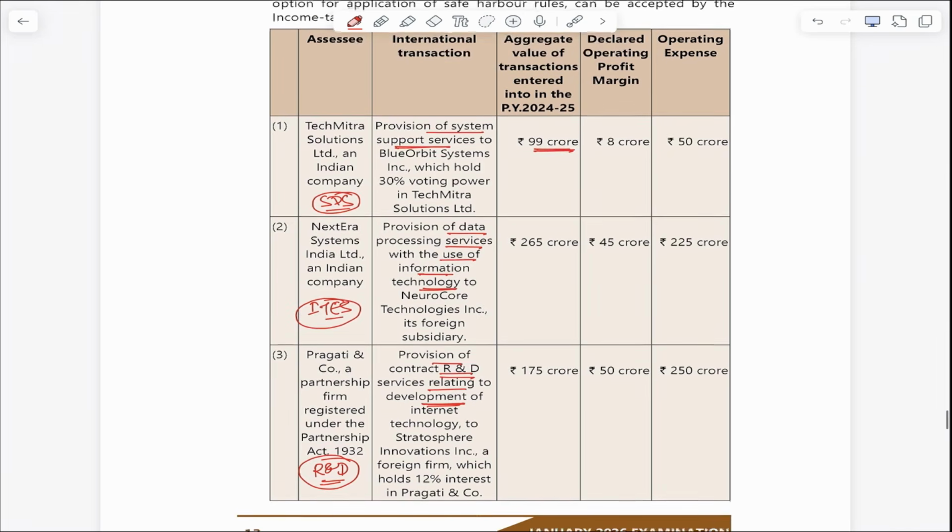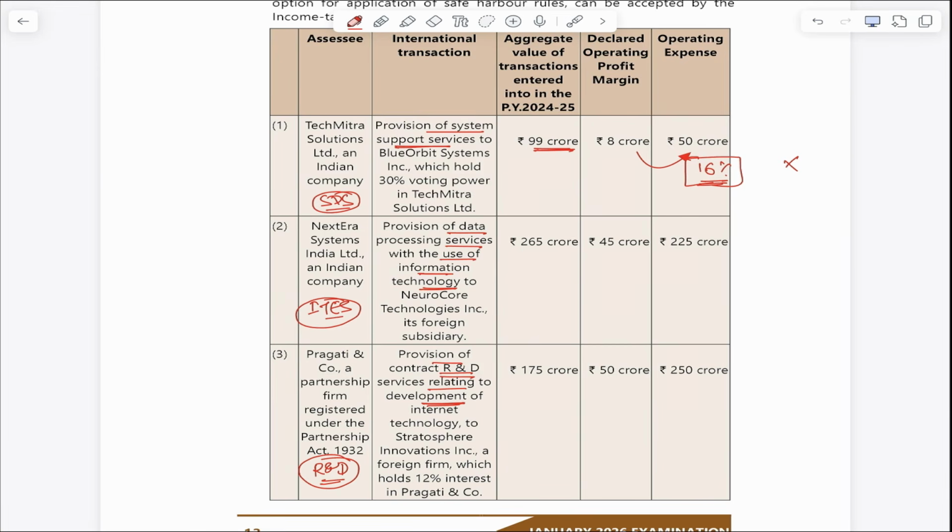In the first case, profit is declared as 8 divided by 50 multiplied by 100, so it's only 16%. So this is not as per safe harbor. For safe harbor, they should declare at least 17% profit.